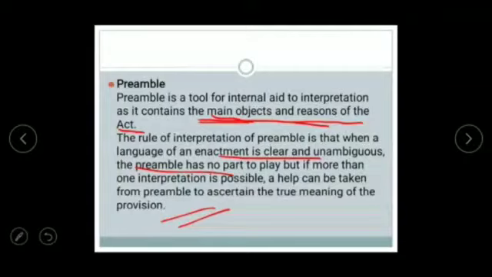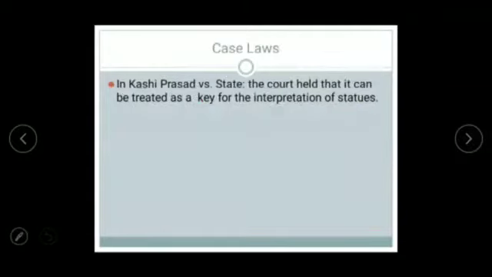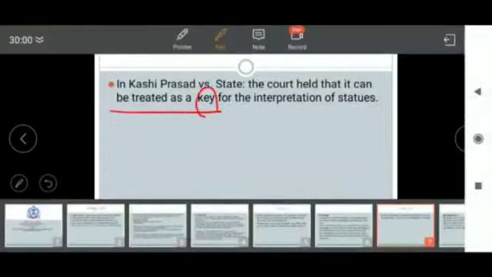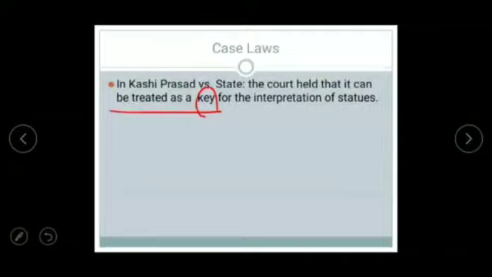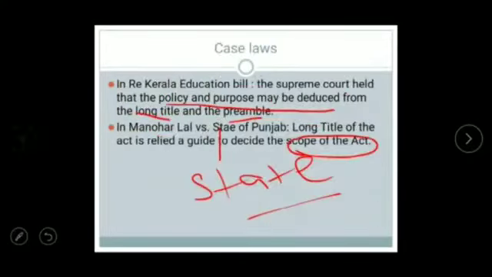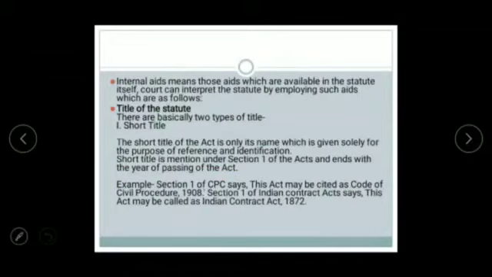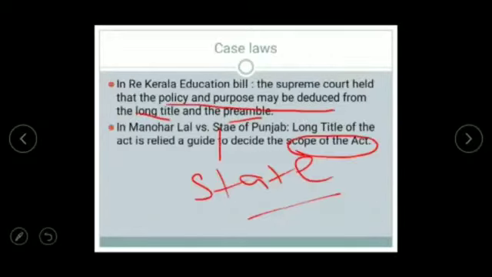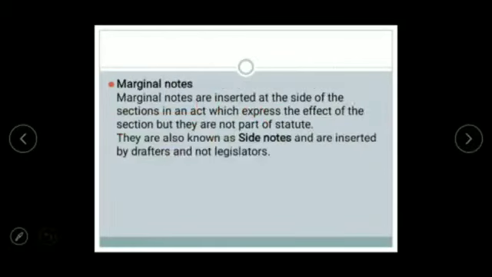Then there is this case, Kashi Prasad versus State. The court held that it can be treated as a key for interpretation of statute. So till here we have read about preamble, long title and short title. These are the internal aids, which are available in the statute itself. Moving on to the third, marginal notes. Before that, we'll do headings.